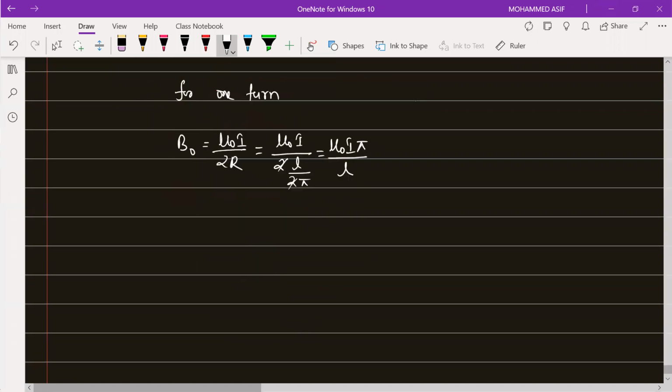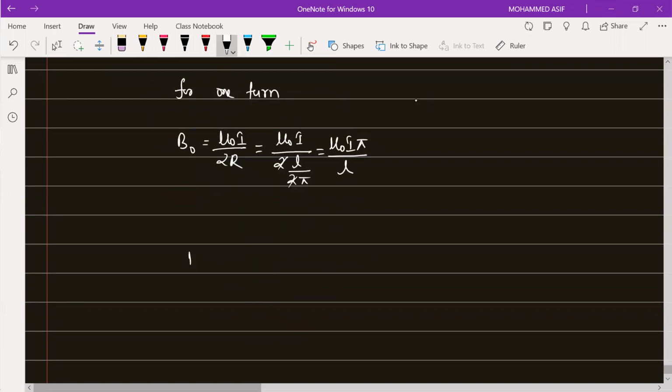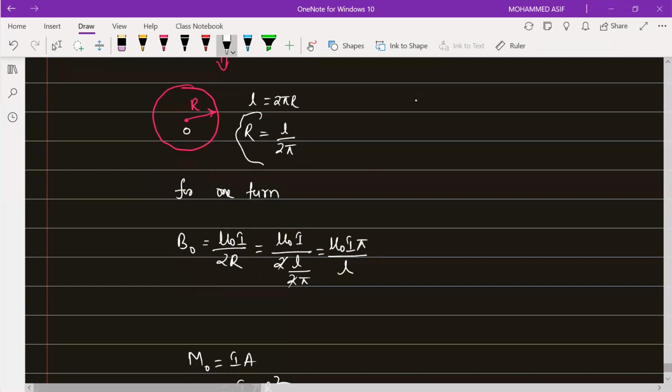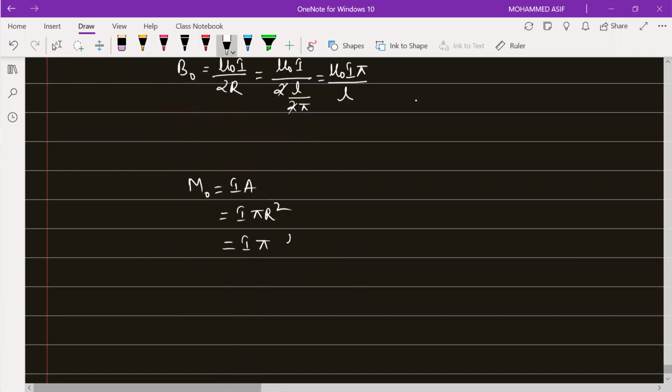Then the magnetic moment will be equal to how much? Magnetic moment M naught is equal to I into A. Area will be equal to pi into R square. So that is equal to I into pi into R square. Capital R is equal to L by 2 pi, so this will become L by 2 pi whole square.